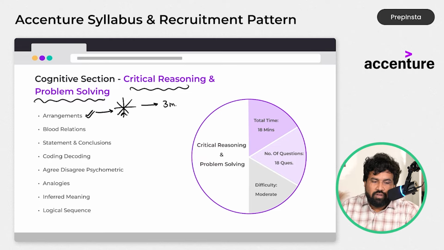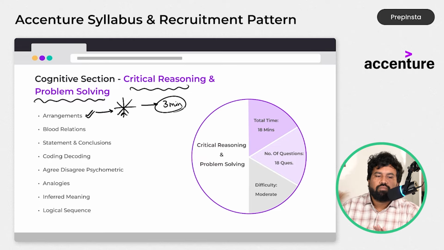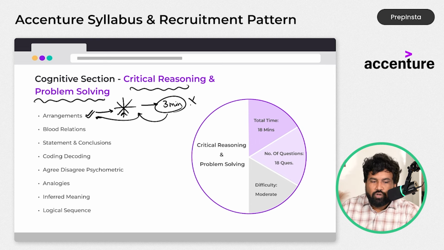But if you take 3 minutes for only one lengthy question, then it is not a good practice. Always remember, in a competitive field or in placement papers, every question needs to be completed within 1 minute. This is how you need to practice. So that's why for critical reasoning and problem solving, we have given 18 questions and 18 minutes of time.